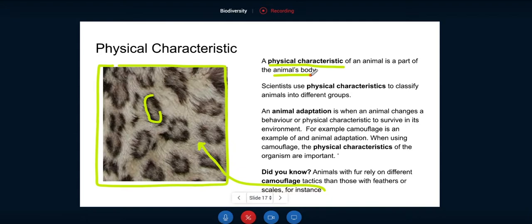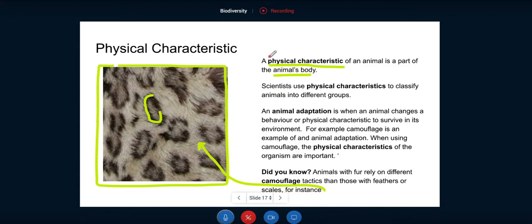Well, there's actually two answers to that. Over a long period of time, and through a process called evolution, the physical characteristics of an animal can change. Also, there are some animals that have the ability to change their color or to mimic their surroundings. So, we're not going to get into that too much.